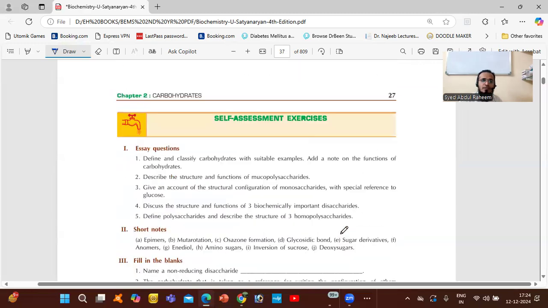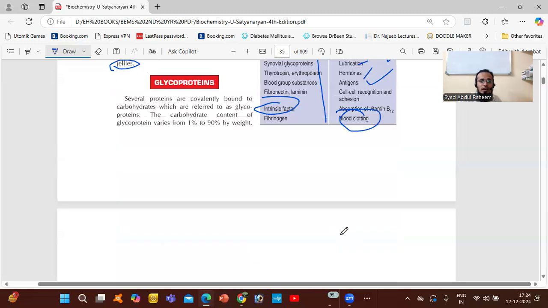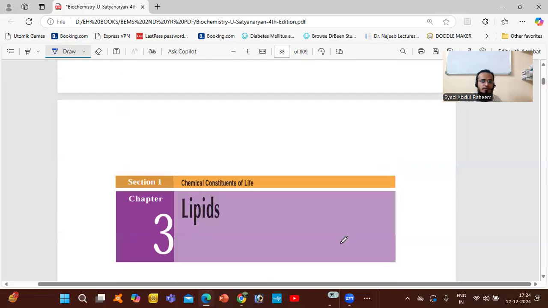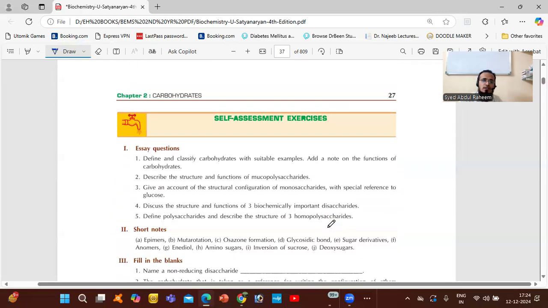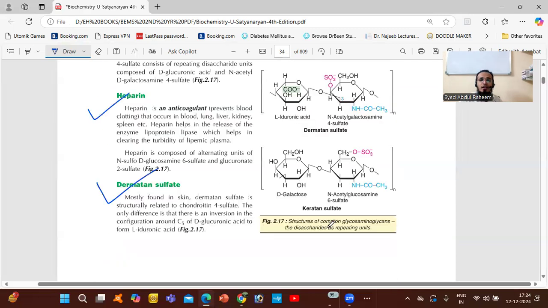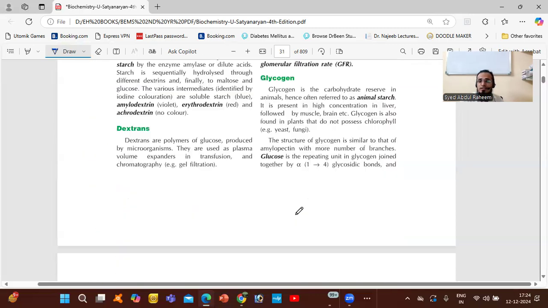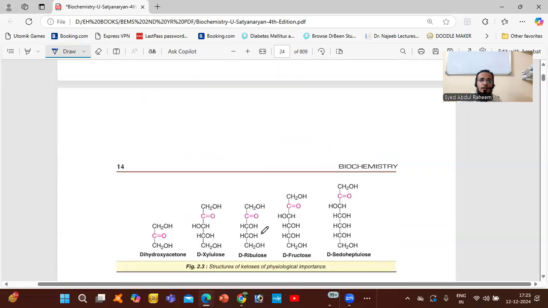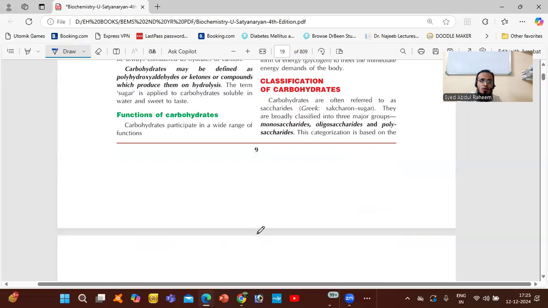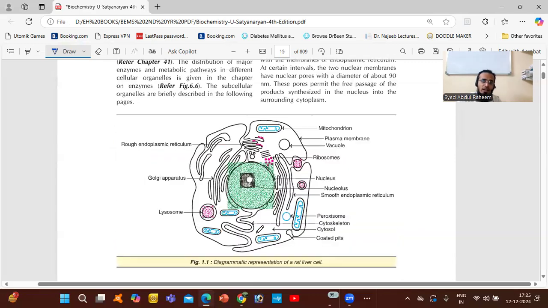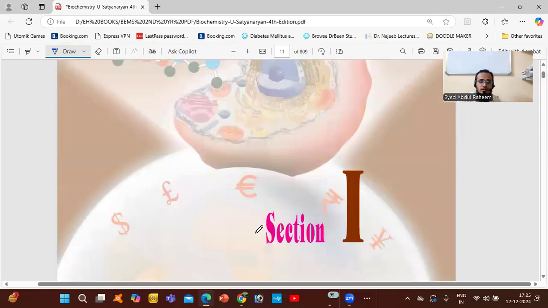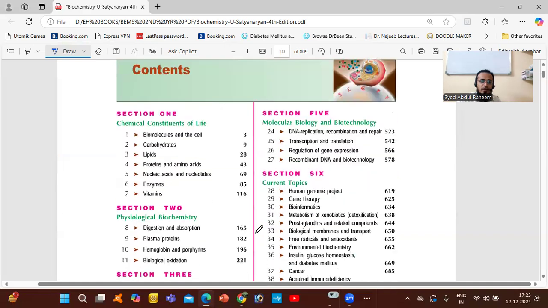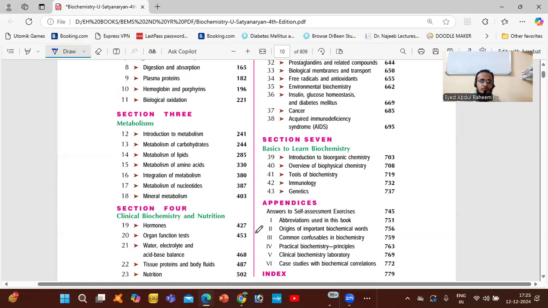So these are the things we discussed in carbohydrates: how many types there are, and the derivatives, including glycoproteins. Now we have another topic related to carbohydrates.